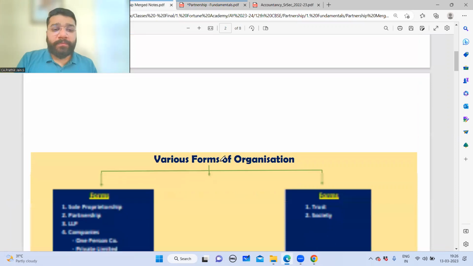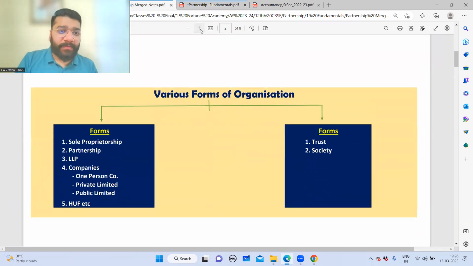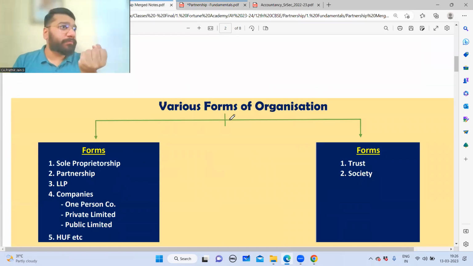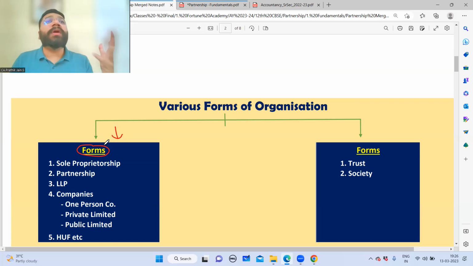In India, for one to do business, you have to have a particular form or a body or a type in which you can operate your business. On the left hand side, you will see the various forms of a profit-making organization. That is, if you want to run an organization which is profit-making, you can typically have these kinds of forms or bodies. If you want to have a not-for-profit organization, where the motive is not to make profit, then these are the forms of the body in which you can operate.